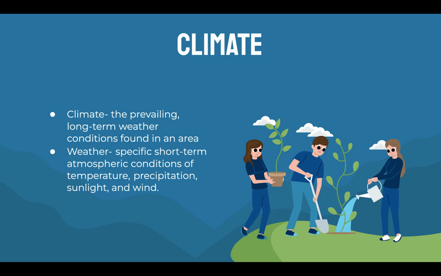El Paso could have one day where it is super cold and rainy in the summer, but you wouldn't call that normal. So therefore, it wouldn't be its climate. It would just be its weather on that singular day. Therefore, it's short term. So just climate long term, weather short term, basically. So over time, El Paso will be more dry and hot. In the short term, El Paso could possibly have a rainy day. That's just variations day to day.